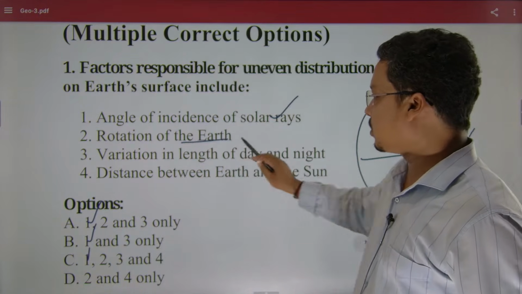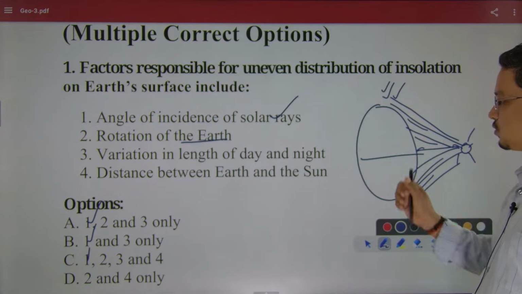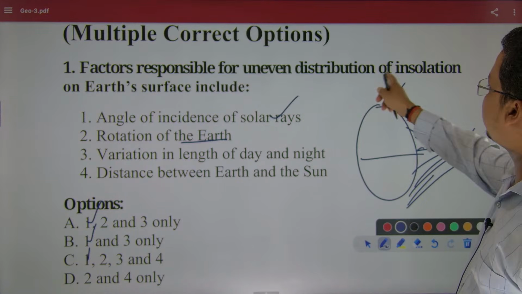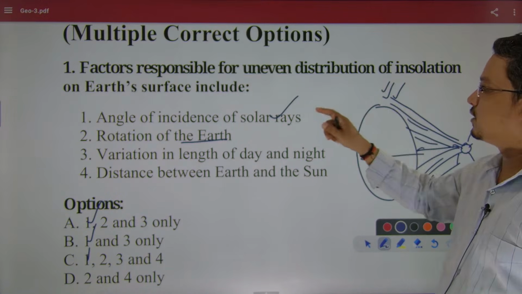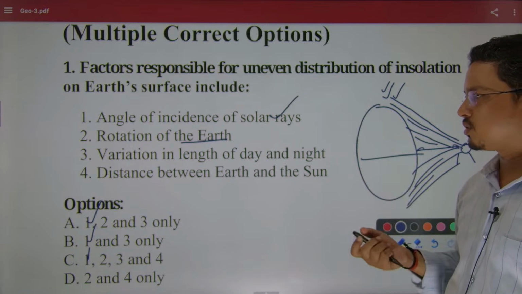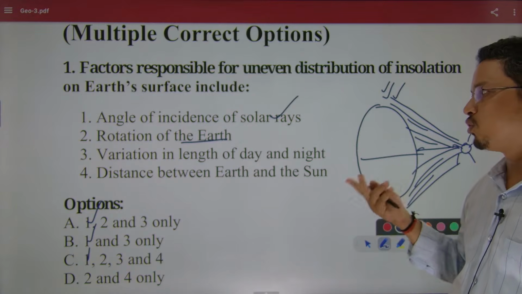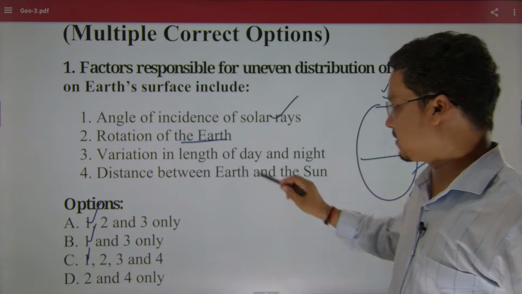Then the rotation of the Earth, because of the tilt and the rotation, is responsible for uneven distribution of insolation. Revolution and rotation both could be factors, right, both could be factors.